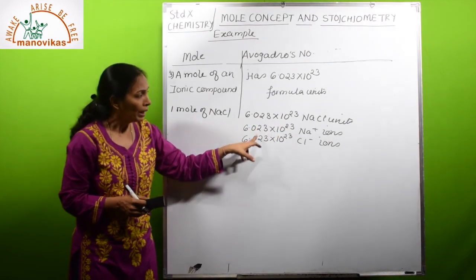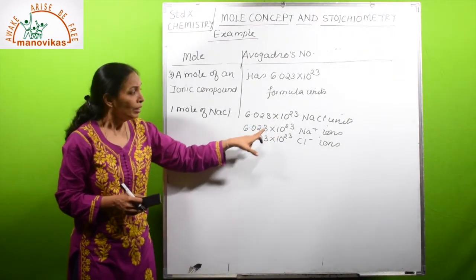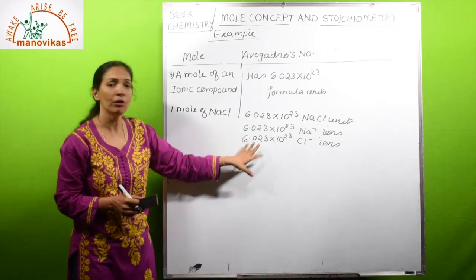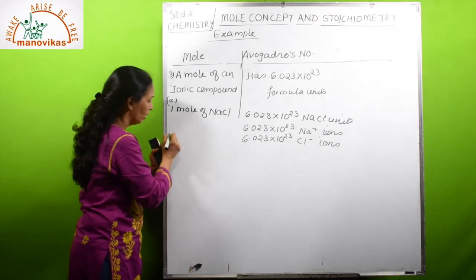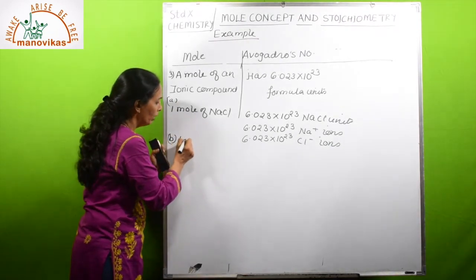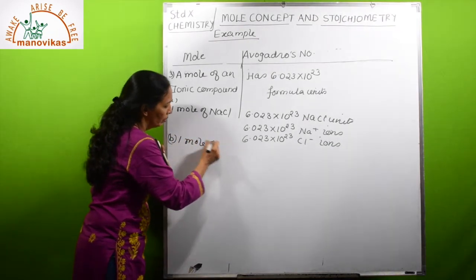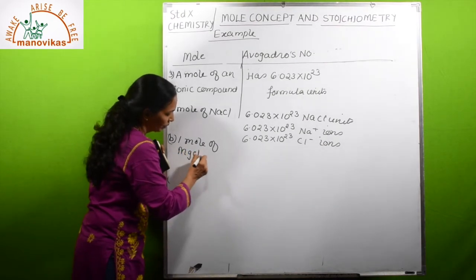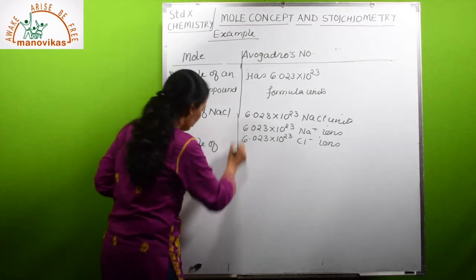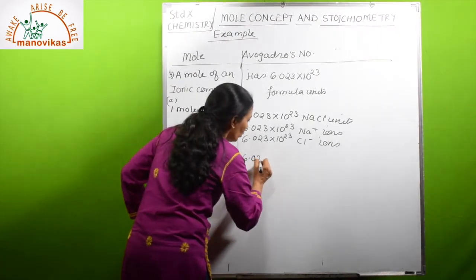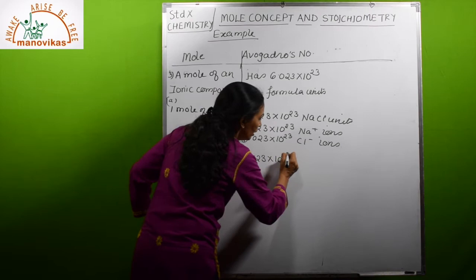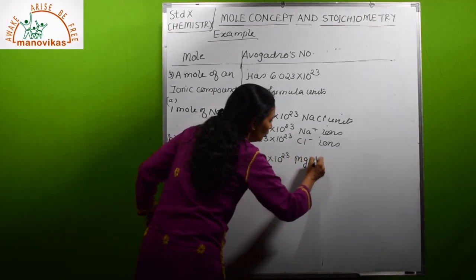If it breaks down into ions, then each ion will have 1 mole. Another example: 1 mole of MgCl2. This MgCl2 formula unit will contain 6.023 × 10^23 MgCl2 units.